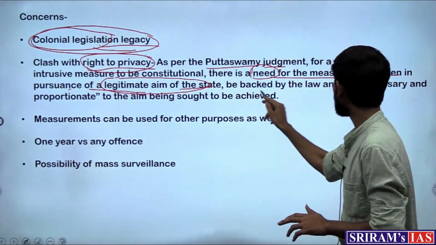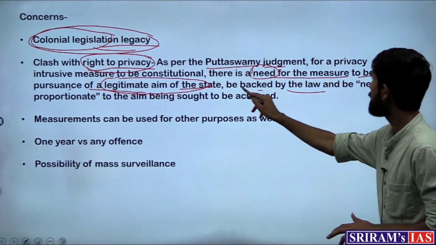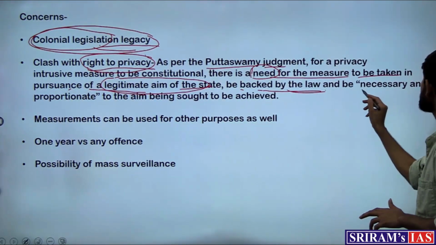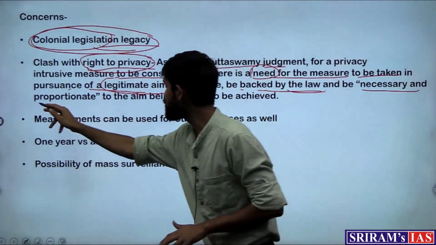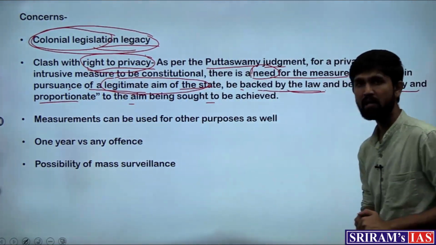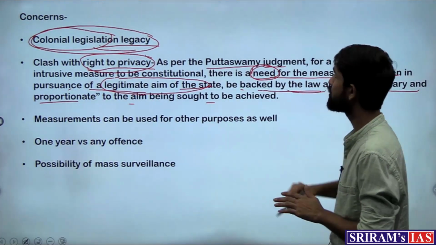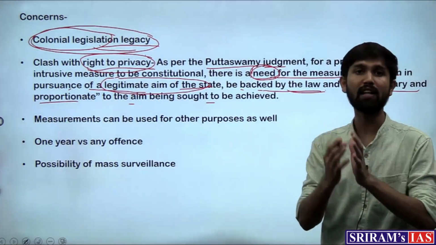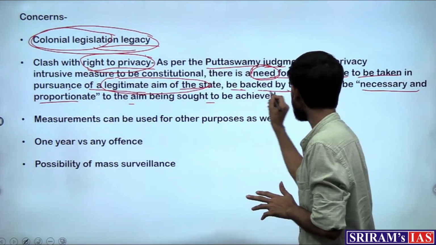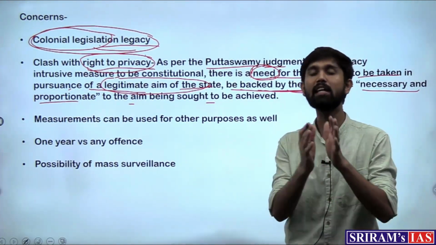Then to be backed by the law. Second is be backed by the law, and third is be necessary and proportionate to the aim being sought to be achieved. So the 3 conditions are that there should be a need for this law, which is in pursuance of a legitimate aim, then it should be backed by a law, which means that